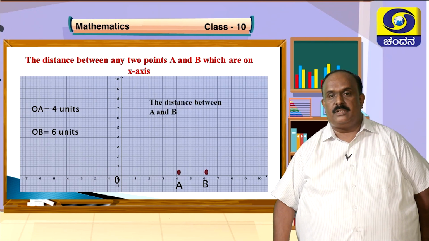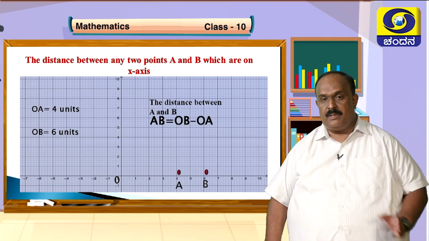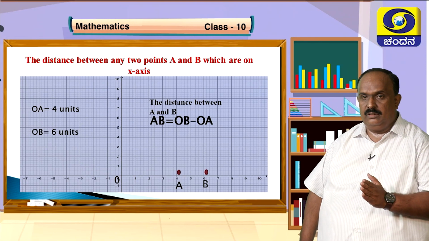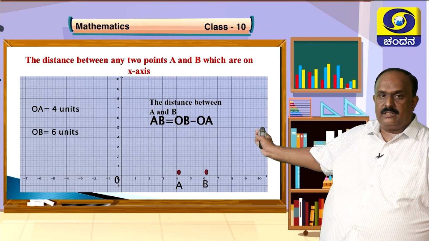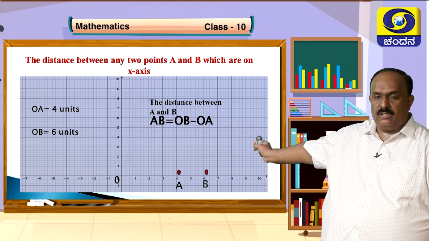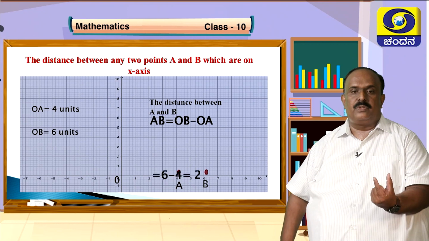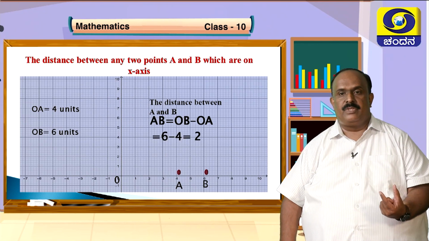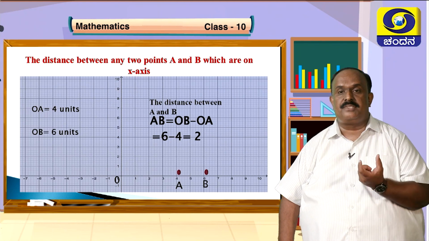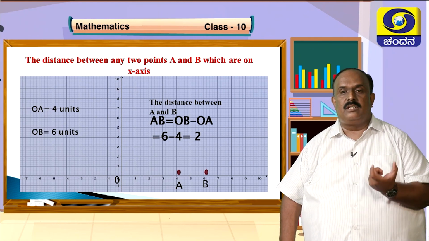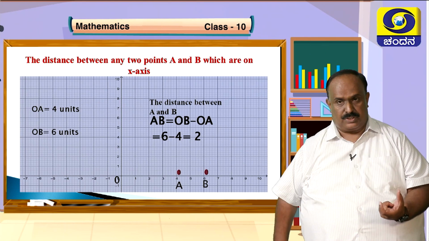Now, geometrically, the distance AB is OB minus OA. If you subtract the length OA from OB, you will get the exact distance AB. That is our intention. So, AB is 2 units. The length of AB is 2 units, or the distance between the points A and B is 2 units, or AB is of length 2 centimeters, if centimeters is the scale you have chosen on the graph.